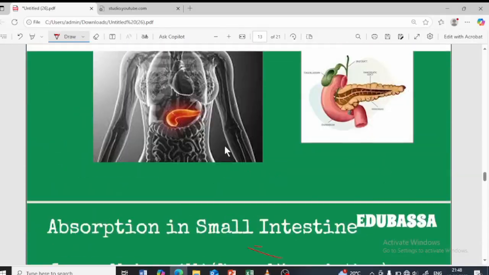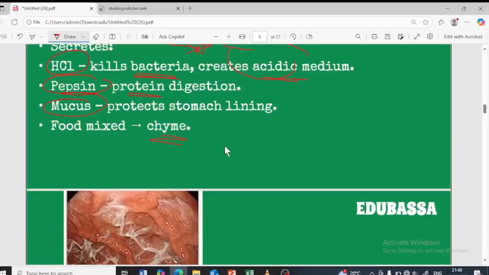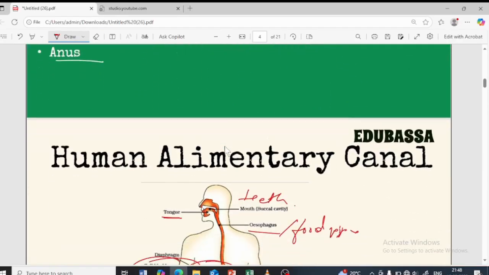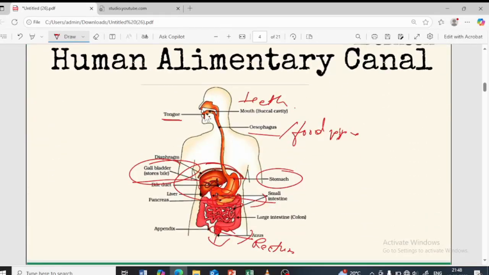That's it. Okay, now I will explain with the help of the alimentary canal. So what happens? The food is taken in with the help of the teeth, and the food is broken down with the help of the tongue. It mixes the saliva thoroughly with the food, and the saliva is produced by the salivary gland. So the salivary gland secretes saliva, and saliva has an enzyme called salivary amylase enzyme, which helps in the breakdown of starch to sugar.